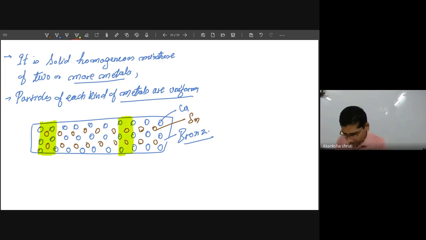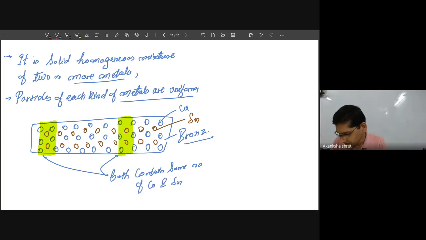Means if the regions are equal, you will get an equal number of both copper and tin. Both contain the same number of copper and tin. Okay, so this kind of solid mixture which is formed is called an alloy.